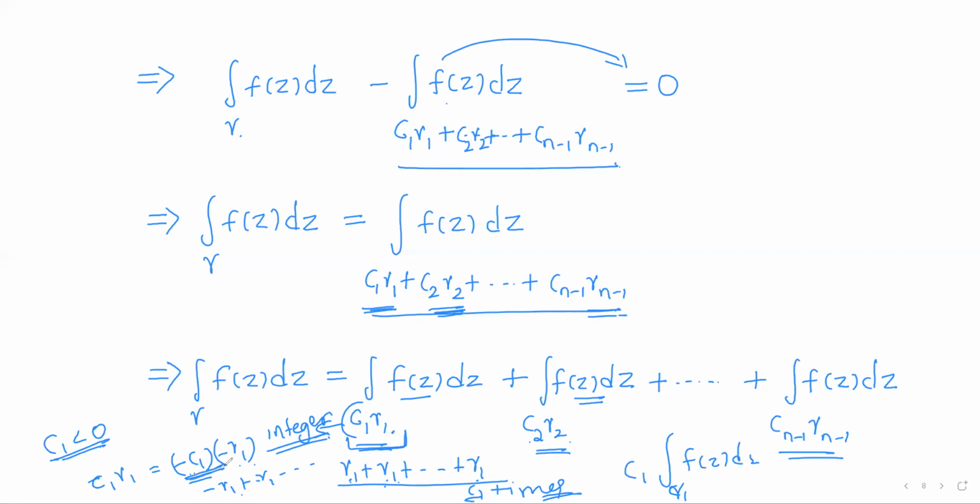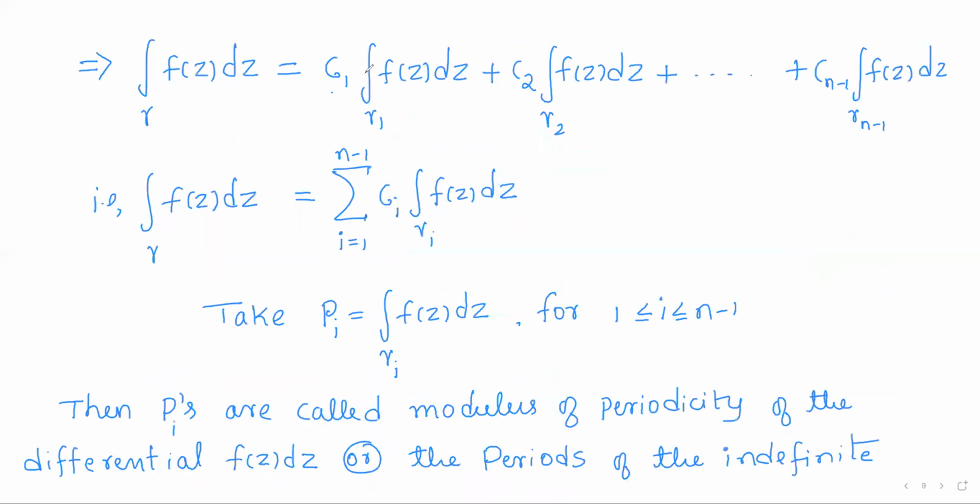Once again, I can split the integral so that it will be minus C1 times the integral over minus gamma 1 of f of z dz. The integral over minus gamma 1 will be minus the integral over gamma 1. So once again, minus times minus is plus, so C1 times the integral over gamma 1. So in any case, the integral over C1 gamma 1 is C1 times the integral over gamma 1.